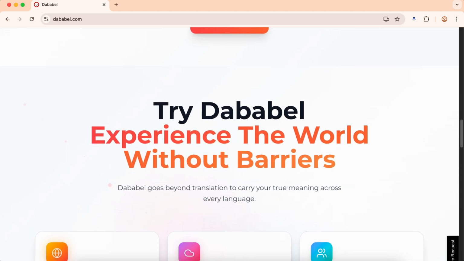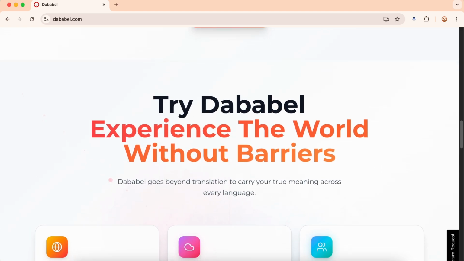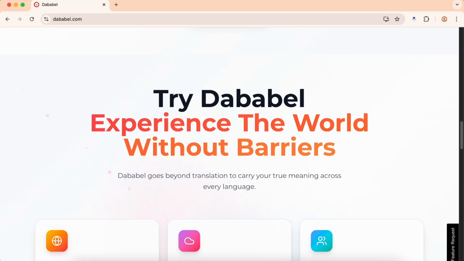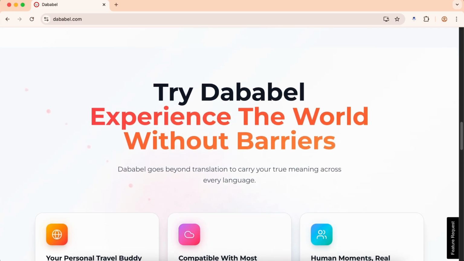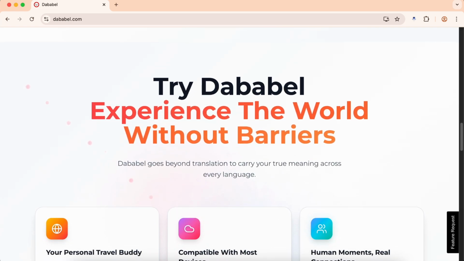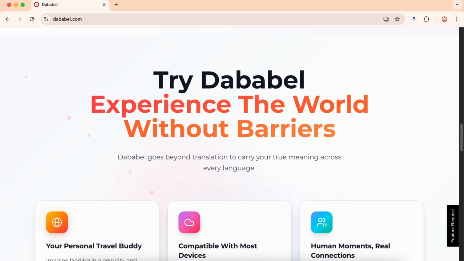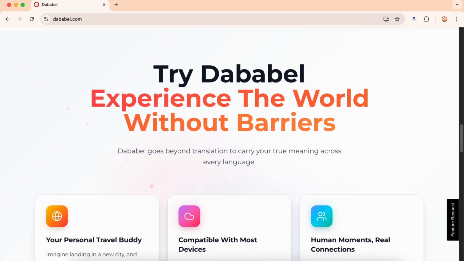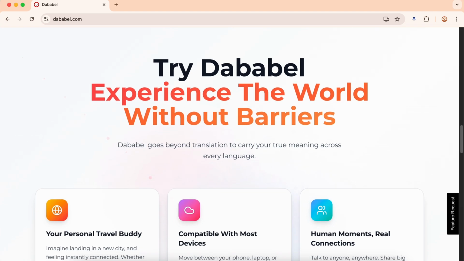The app's marketing has been misleading at best. Quackity positioned Dababel as a tool to remove language barriers in streaming, but the current reality is a buggy, overpriced app with extremely limited functionality. The celebrity endorsement seems to be carrying more weight than the actual product quality.